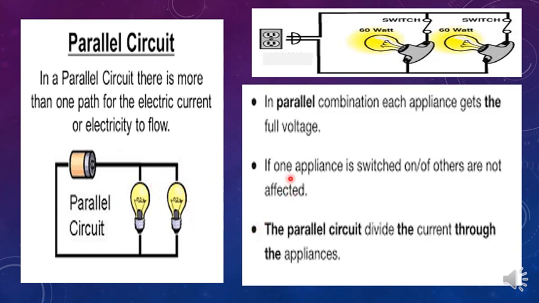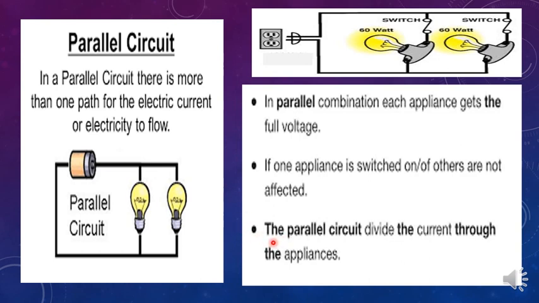And each appliance will have its own switch. Since the path is different, the path can have a switch which can be operated separately. So if one appliance is switched off, there is no effect on the other appliances. That is, if you switch on this bulb, it will glow. If you switch off this, it will stop glowing, but this will not be affected since the switches are different.